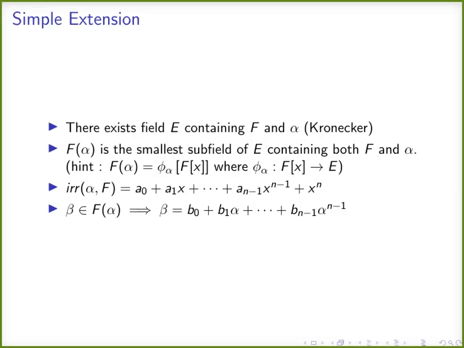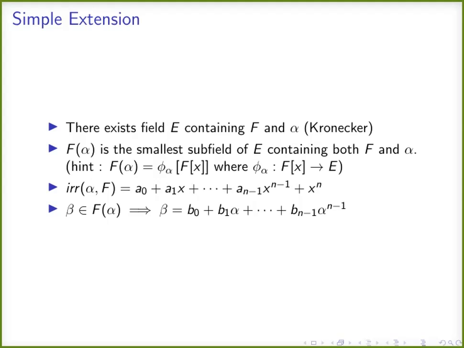And this can be obtained as the image of the evaluation homomorphism phi alpha, the set of all images of phi alpha. We are taking the evaluation of all polynomial functions in F of x, nothing about non-constant. We are taking the image of the evaluation of every polynomial function in F of x. Then we get a subfield of E, and this subfield is called the smallest subfield containing F and alpha, and we denote it as capital F alpha.